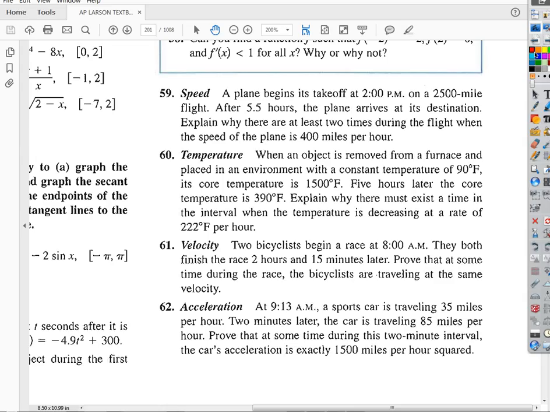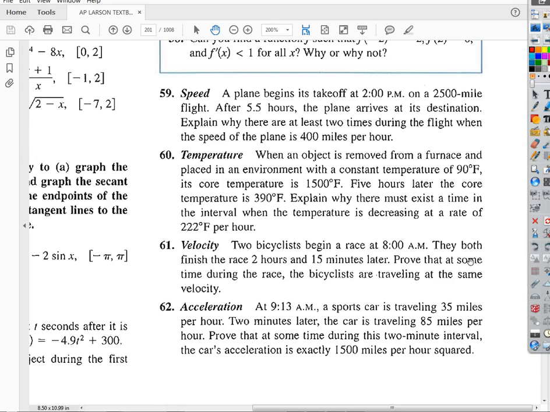So let's just take bicyclist number 1. If bicyclist number 1 starts the race at 8 AM and finishes at 10:15, okay, that's kind of a weird question, because that's not really the one I want, since it doesn't apply as directly.